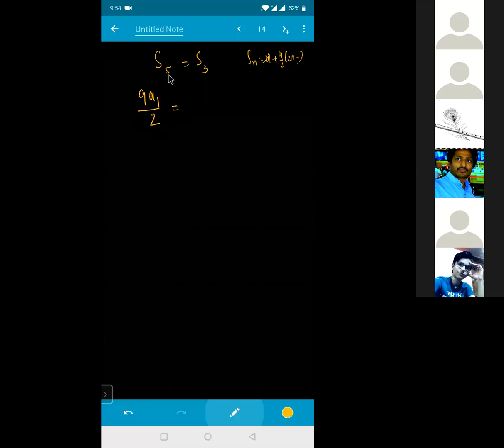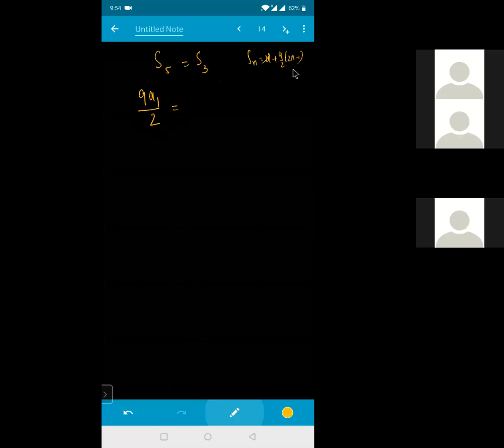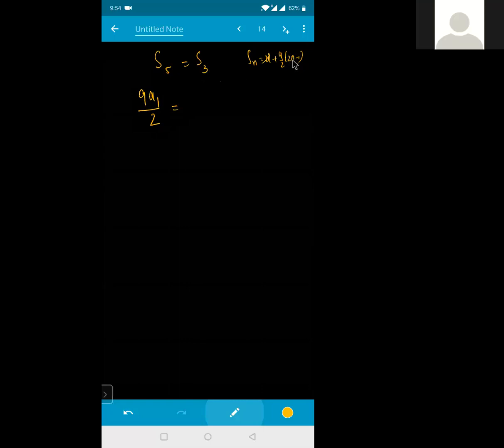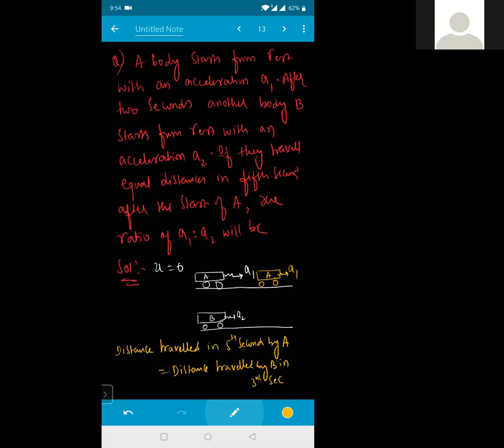Distance traveled in the 5th second must be equal to distance traveled in the 3rd second. 3rd second means here 2 into 3, 2 threes are 6. 6 minus 1 is 5. That means this one is 5 into A2 divided by 2. So this 2 will get cancelled right now here. A1 by A2 is equal to how much for me? 5 by 9. So this is the answer for the given question. Clear? This was your AIIMS question, beta.